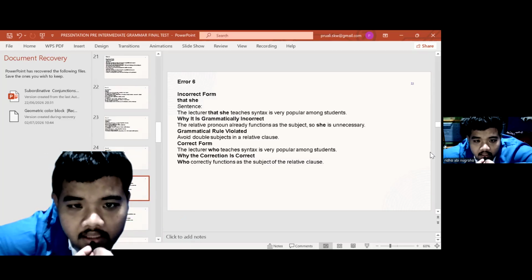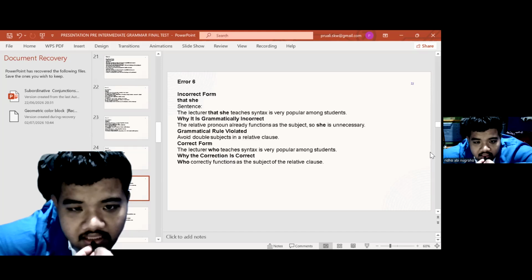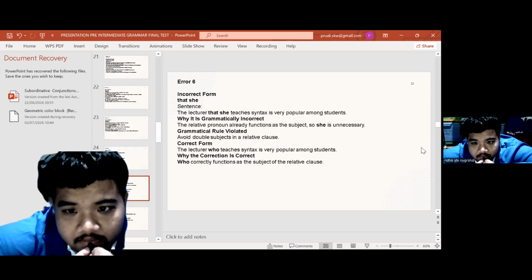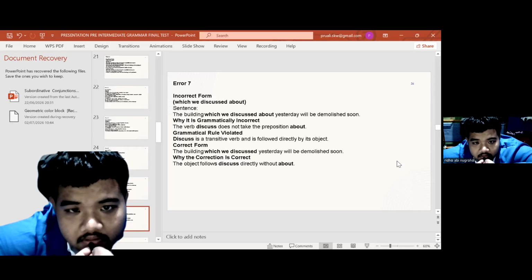Incorrect form: that she. The sentence: The lecturer that she teaches syntax is very popular among students. Why is it grammatically incorrect? Because the relative pronoun already functions as the subject, so she is unnecessary. Grammatical rule violated: avoid double subject in a relative clause. Correct form: The lecturer who teaches syntax is very popular among students. Why is the correction correct? Who correctly functions as the subject of the relative clause.